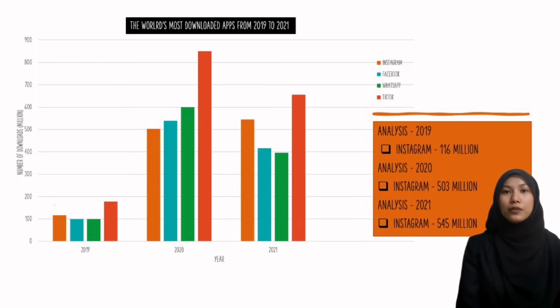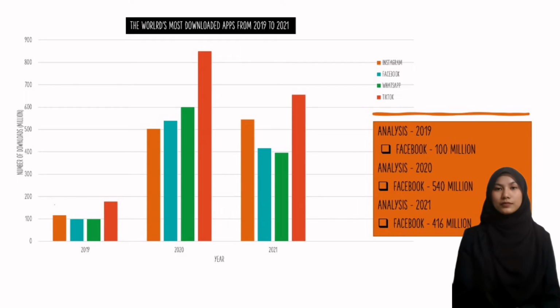Now we are going to see the number of downloads for Instagram in 2019. The number of downloads for Instagram in 2019 was 160 million. In 2020, the number of downloads was 503 million. And the data shown in 2021, the number of downloads was 545 million. The number of downloads for Instagram rose significantly by 387 million between 2019 and 2020. There was an increase of 42 million in the downloads from 2020 to 2021.